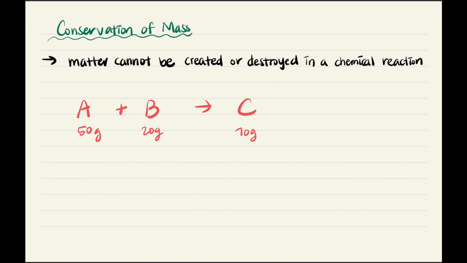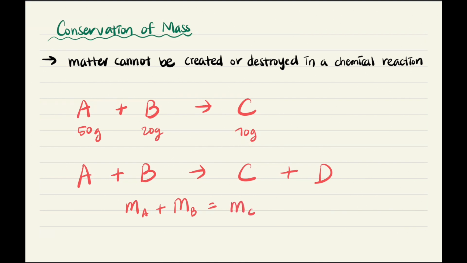Now, let me give you another example. Let's say you take A and B once again, combine them, and you produce more than one product. That being said, the mass of reactant A and the mass of reactant B should be equal to the sum of the mass of product C and the mass of product D.